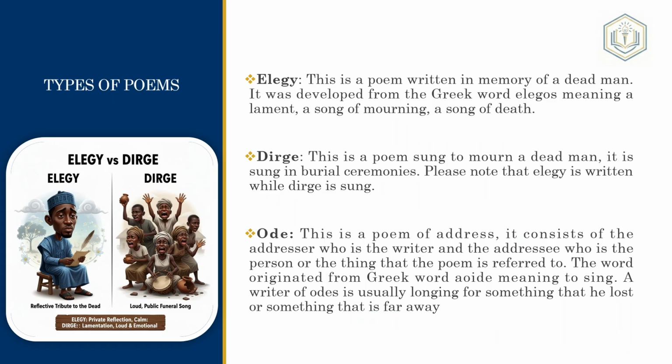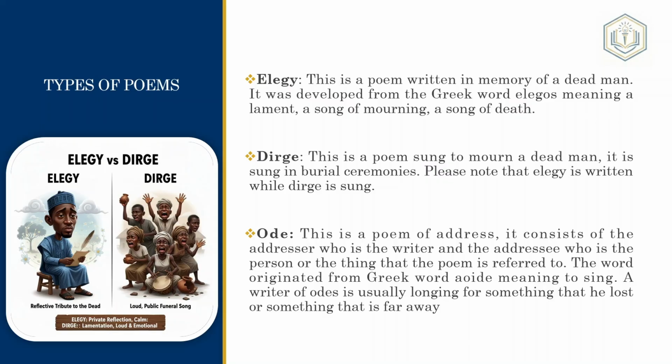Moving on, we have elegy. Elegy is a poem written in memory of a dead man. It was developed from the Greek word elegos, meaning a lament, a song of mourning, a song of death. So elegy is written. Many people mistake elegy and dirge, so I will talk about dirge very shortly. So elegy is a poem written in remembrance. You are trying to remember someone who has died.